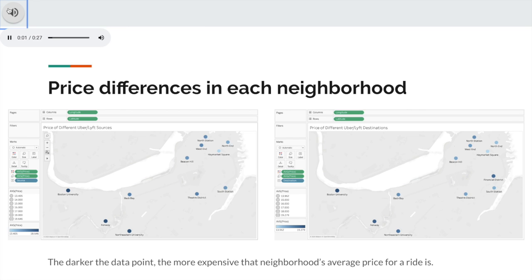This next slide is an example of one of the map-based visualizations that we created. Each location is a certain shade of blue depending on the average price of Lyfts and Ubers either taken from a certain location or towards a certain location. As you can see here, locations that are further away from downtown, like Boston University and Fenway, have higher average prices. That being said, later in our presentation, we'll discuss how the source and destination locations do not have a terribly strong relationship with the price of rides.